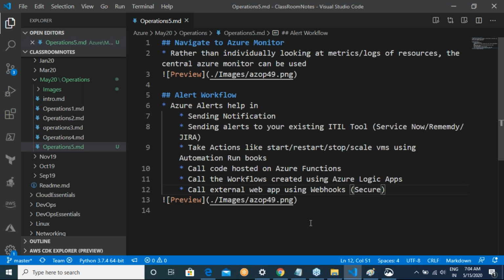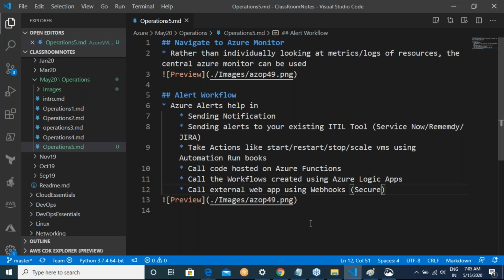So automation is basically triggered from an alert. You go with a metric, create an alert, and from that alert you decide what can be done. Alerting and automation go hand in hand, and you can create alerts on logs also.